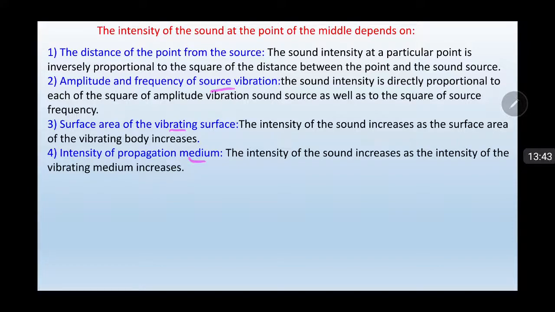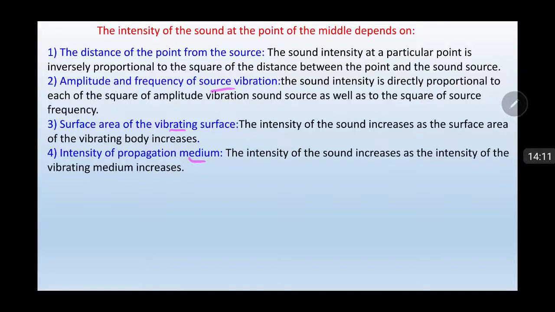Firstly, the sound intensity at a point is inversely proportional to the square of the distance between the point and the sound source. Secondly, the sound intensity is directly proportional to the square of the amplitude of vibration of the sound source as well as to the square of the source frequency.